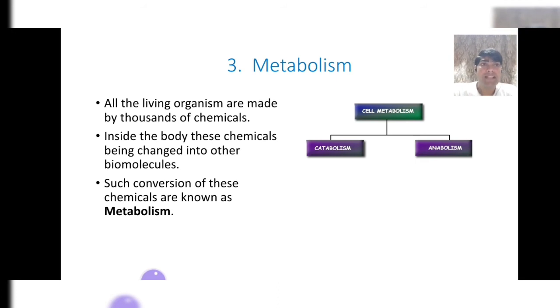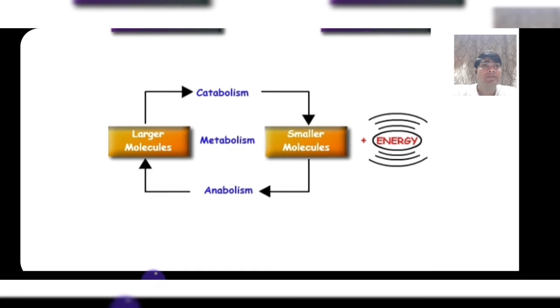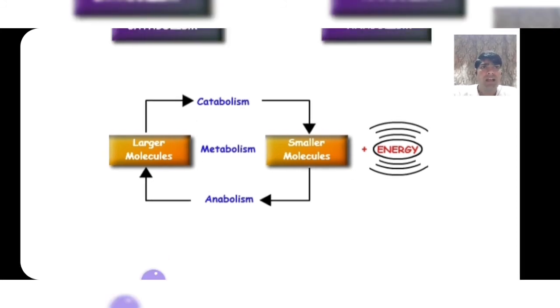In previous classes, you have studied already that catabolism is the destructive process of metabolism, while anabolism is the constructive process. Let us see a picture through which we can understand the process of metabolism. In this picture, you can see that metabolism has two steps: first, the upper catabolism, and second, the lower anabolism.